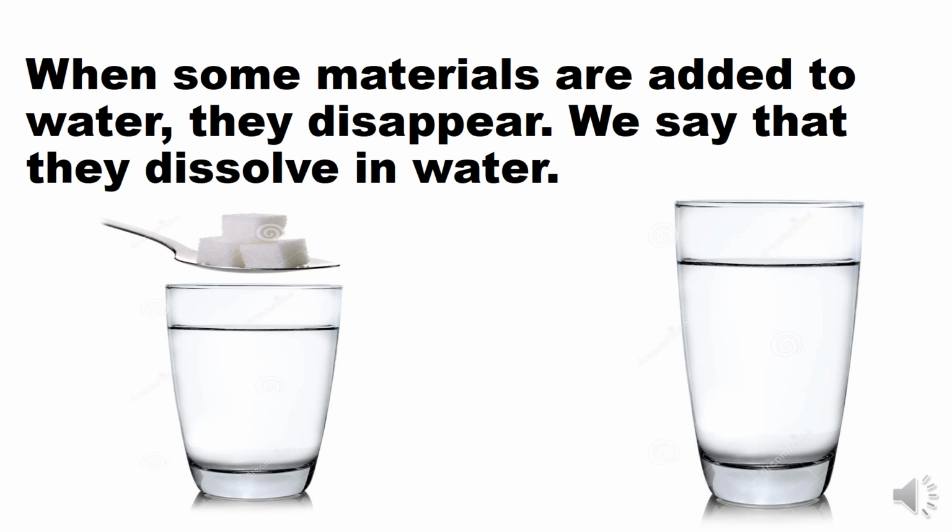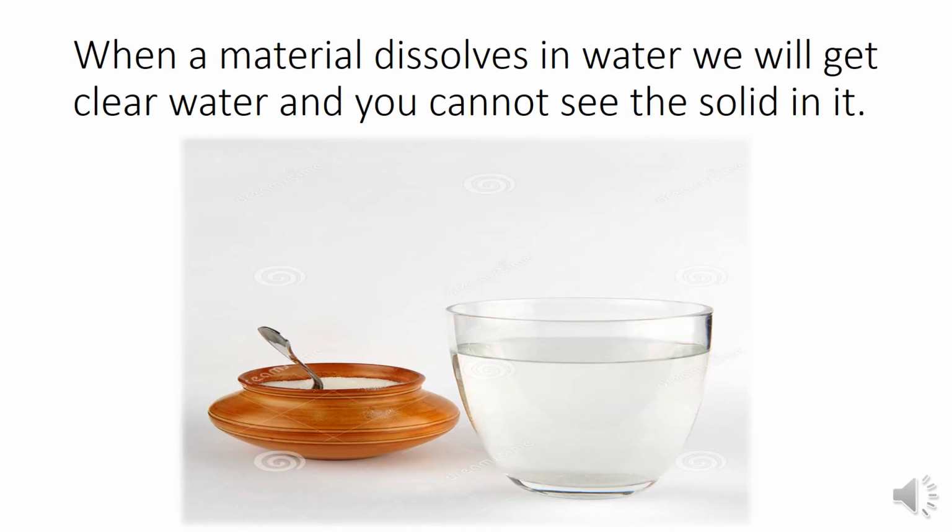We are revising what is called dissolving. That is, when some materials are added to water, they disappear. Disappear means we cannot see that again. We say that they dissolve in water. When a material dissolves in water, we will get clear water and you cannot see the dissolved material in the water anymore with our eyes.